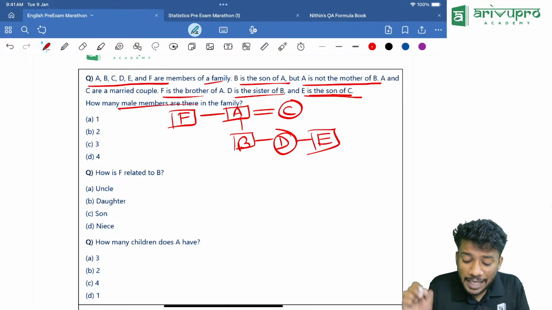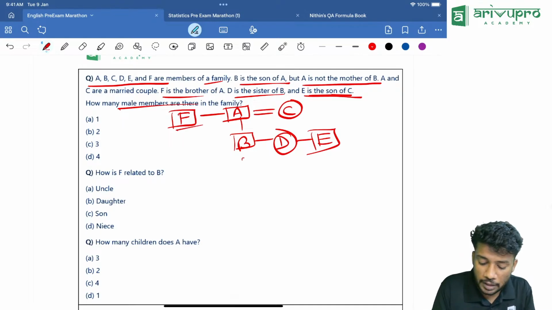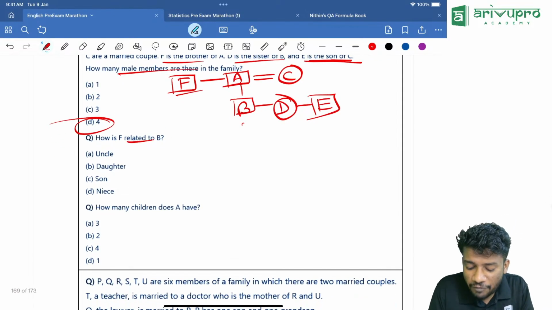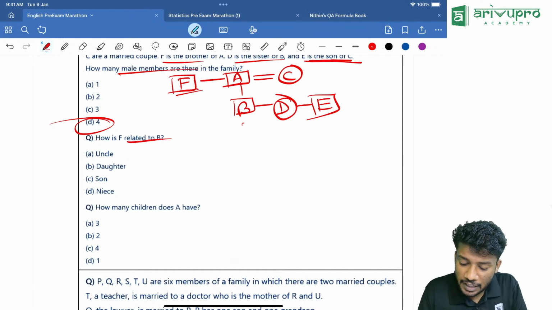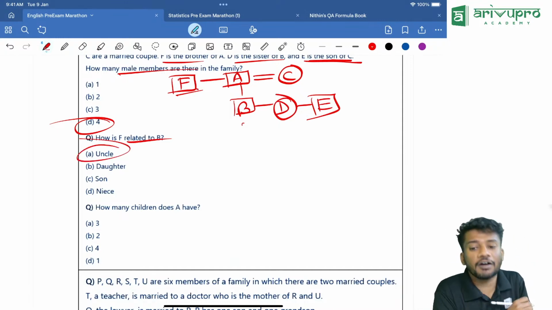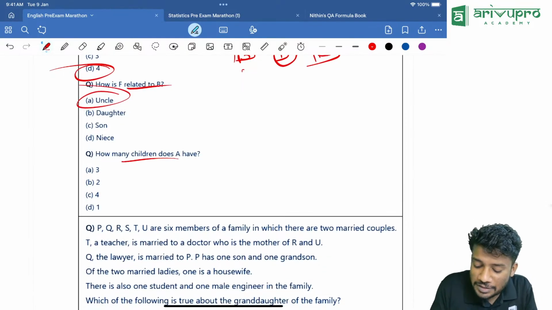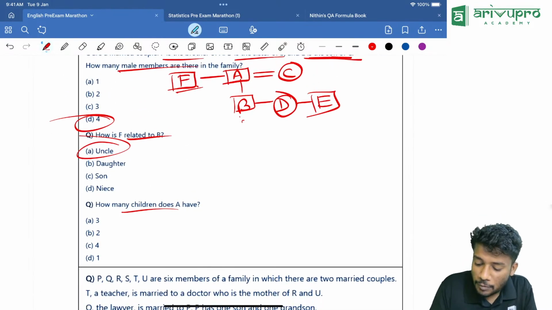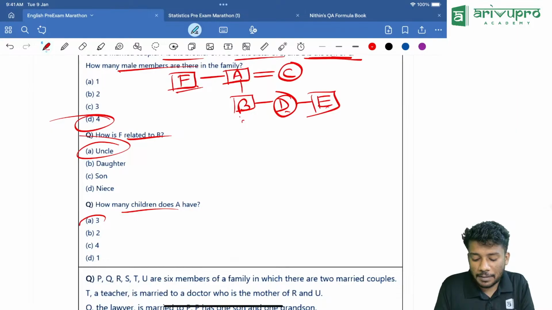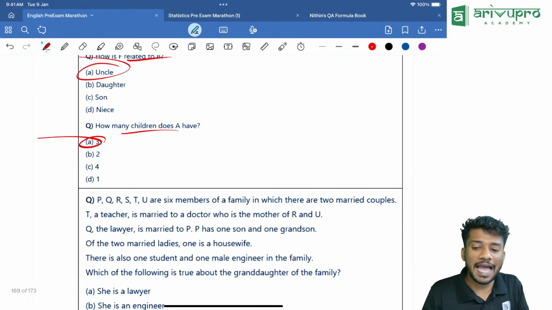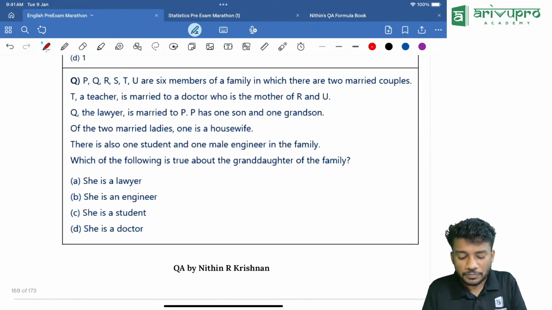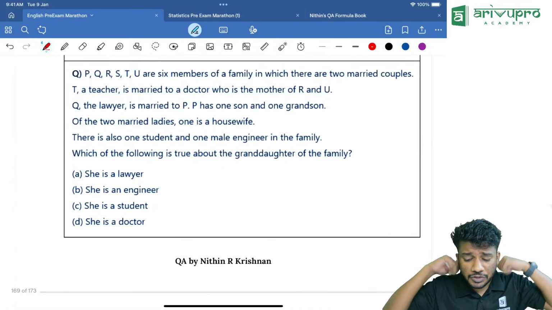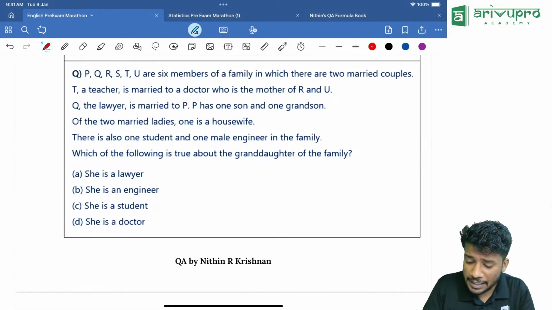Now, how many male members are there in the family? 1, 2, 3, 4 are there. Option D. How is F related to B? F is the uncle of B. Then how many children does A have? Answer is 3. That is option A. Got the idea?